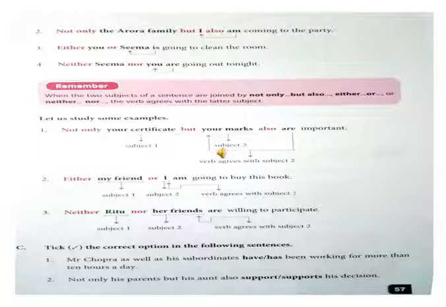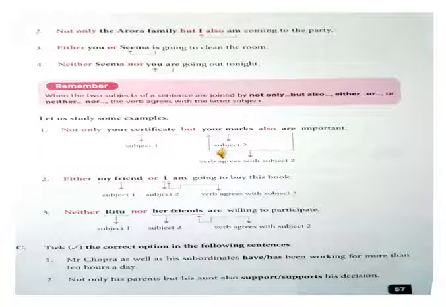Okay. Now let us study some more examples. Not only your certificate but your marks also are important. Your certificate is the first subject and your marks is the second subject. So marks is plural. Therefore what will come? Are. Either your friend or I am going to buy this book.